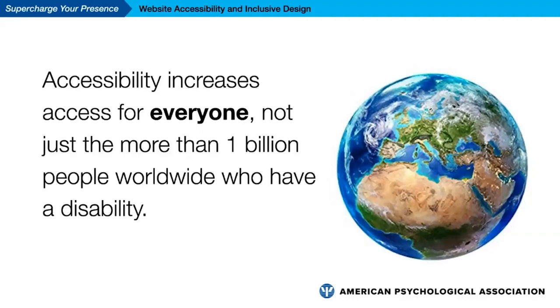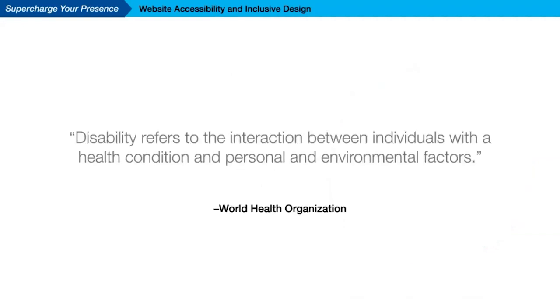Back in 1980, the World Health Organization defined disability as a personal attribute. But today, it notes that disability refers to the interaction between individuals with a health condition and personal and environmental factors. Now, the key word there is interaction. When we remove the obstacles that prevent successful interactions between people with disabilities and whatever they're trying to interact with, like your website, for example, we create something that benefits everyone.